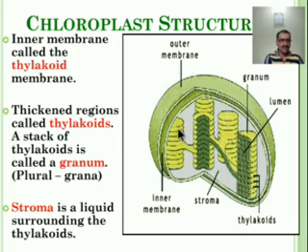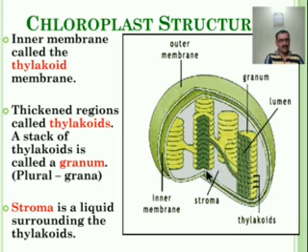Let us see here. This is one coin, second, third, fourth, fifth, sixth, seventh. This is a stack of coins. This total granum looks like a stack of coins, and they are linked together by the intergranular lamellae or stromal lamellae.